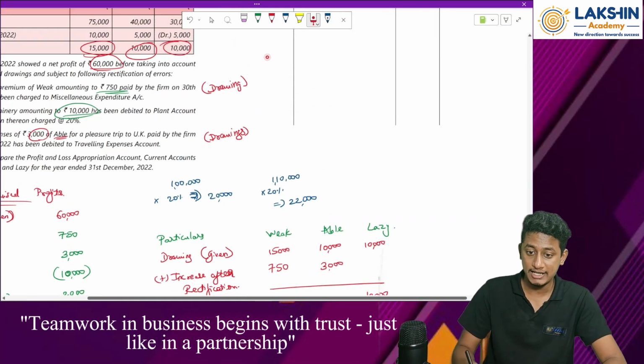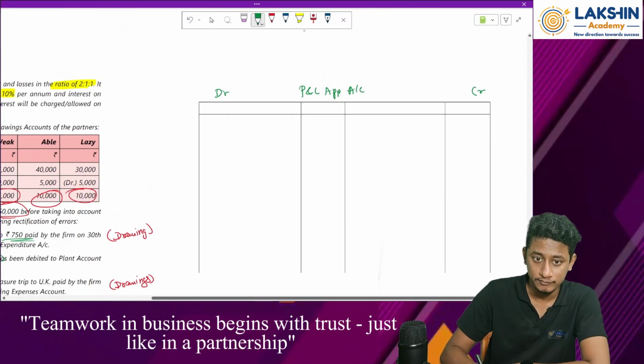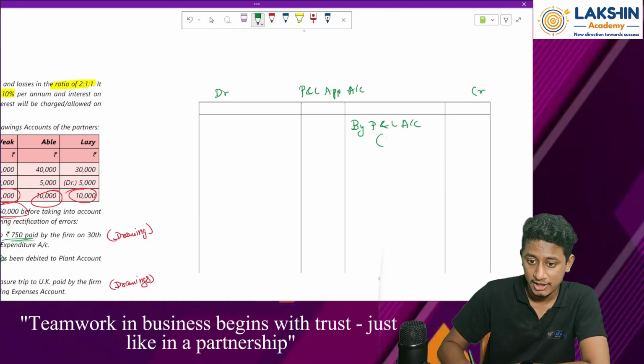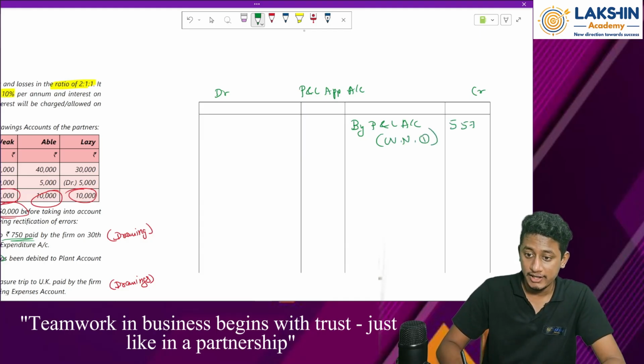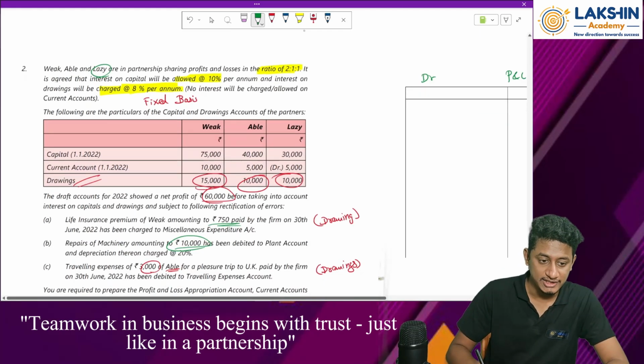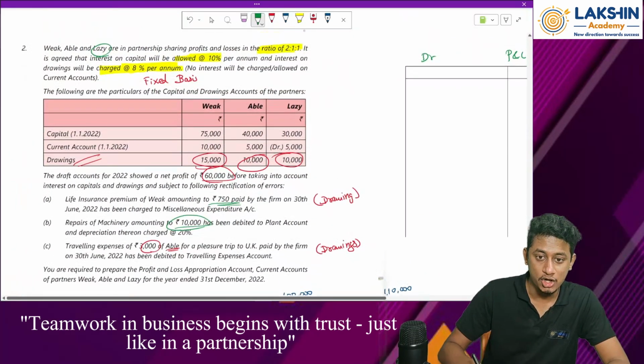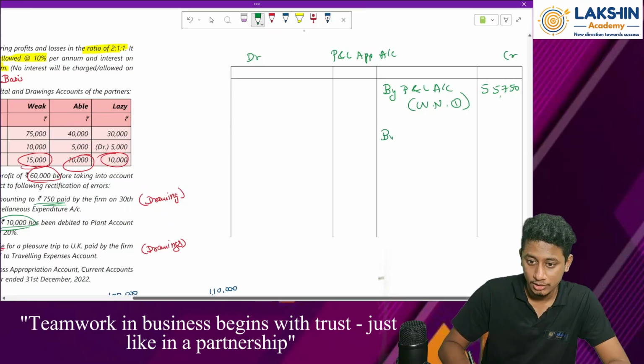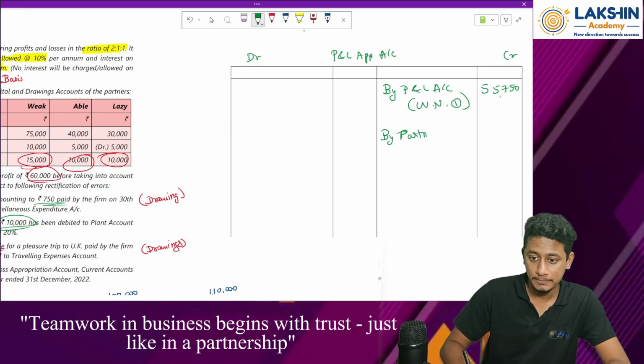So in my P&L appropriation account, by profit and loss account, as per my working note number 1, how much is the value? 55,750. After this, what else? Interest on drawings is there, right? So by, straight away what we will do is partners' current account, right?